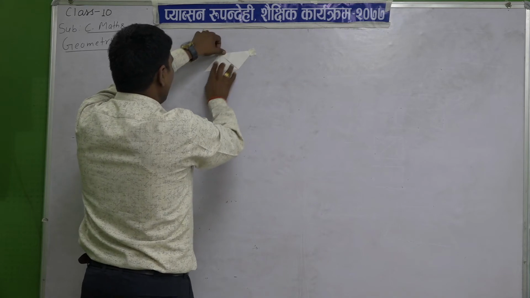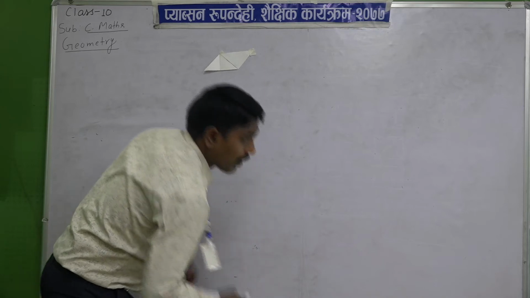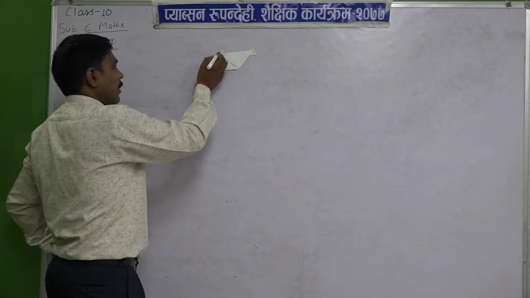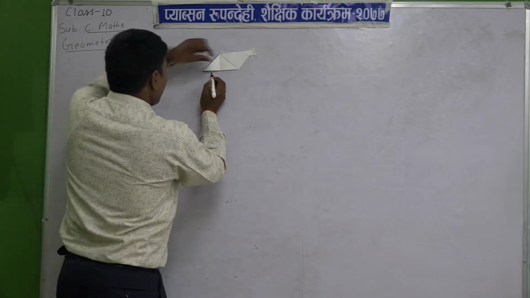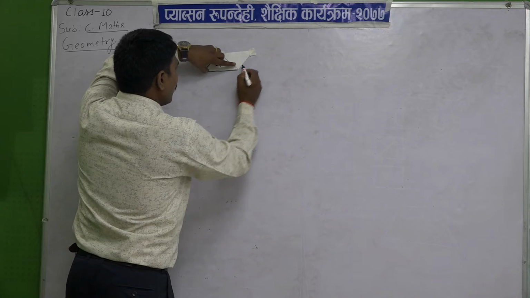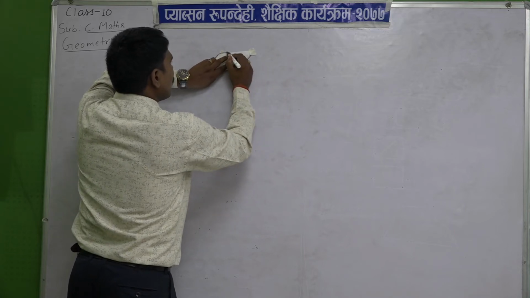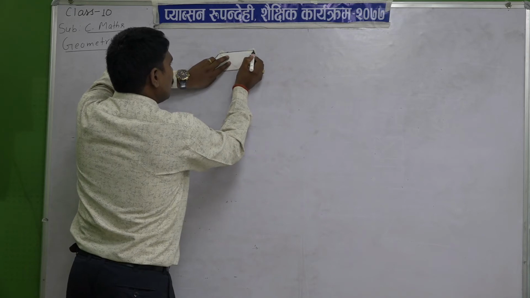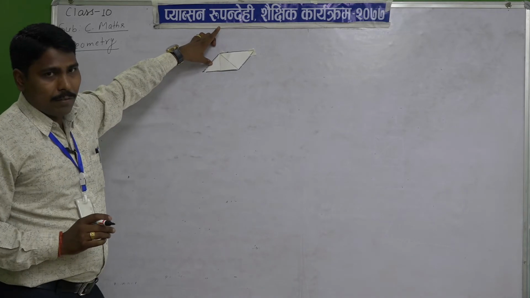See what forms here: one parallelogram. If you try to do it in your notebook, this will be a parallelogram.